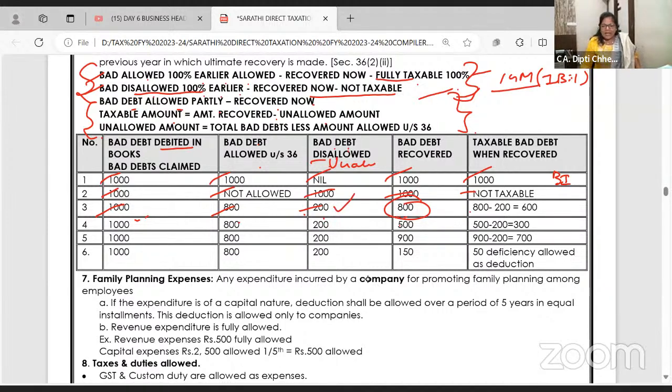Now whenever you recover 800, 200 is the amount which was disallowed then. I have paid the tax. So even though I have recovered 800, how much will I pay tax on? 600. Clear? Take your time. Or one more example. 1000 we have debited. 800 they allowed. 200 not allowed. The 200 became taxable. Now subsequently I recovered 500. In 500, 200 is that which was unallowed, disallowed. And I've already paid tax that time. So I will pay tax only on 300. Simple.